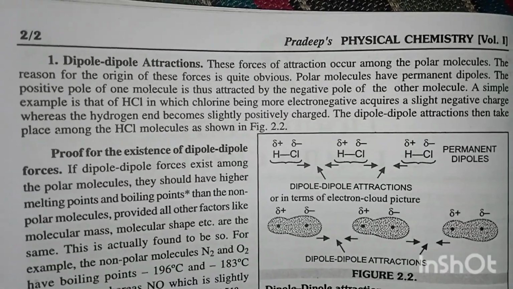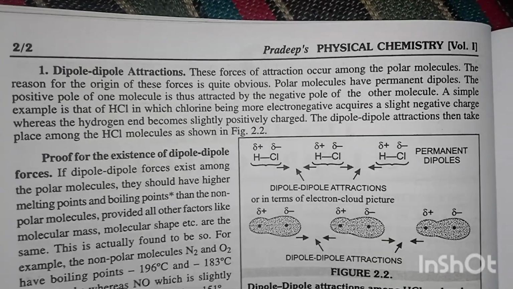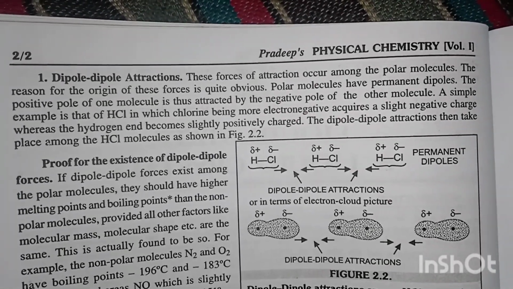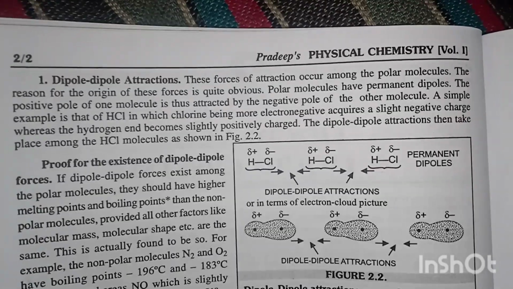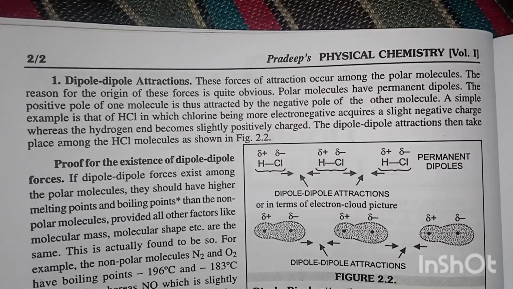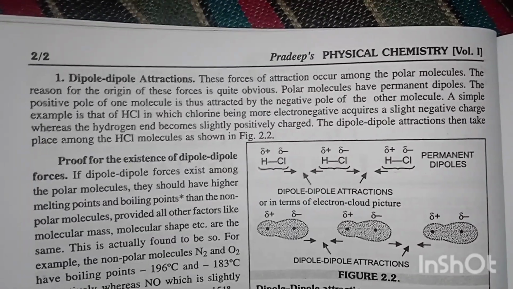First type, dipole-dipole attraction. These forces of attraction occur among the polar molecules. The reason for the origin of these forces is quite obvious. Polar molecules have permanent dipoles. The positive pole of one molecule is thus attracted by the negative pole of the other molecule.